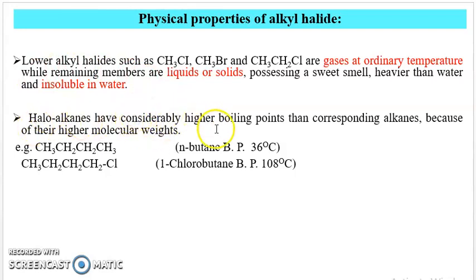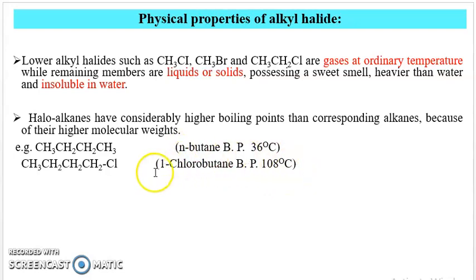Haloalkanes have considerably higher boiling points than the corresponding alkanes because of their higher molecular weight. For example, here n-butane and 1-chlorobutane, that is n-butyl chloride. The boiling point of n-butane is 36 degrees Celsius and the boiling point of 1-chlorobutane is 108 degrees Celsius.